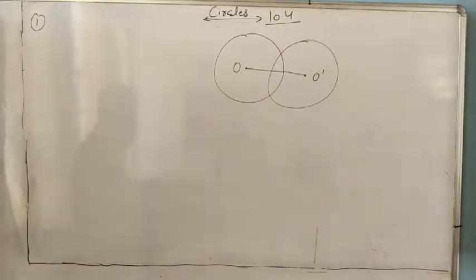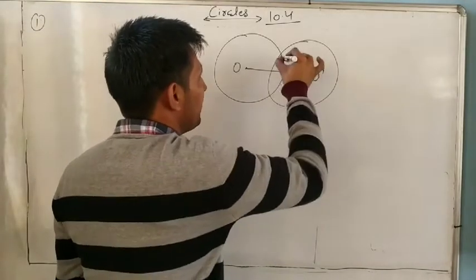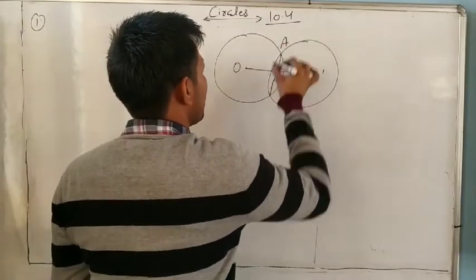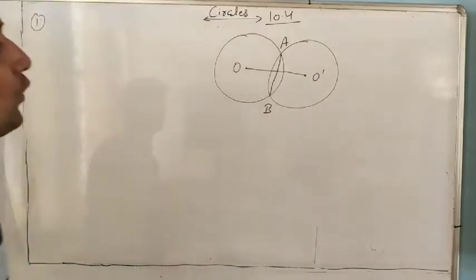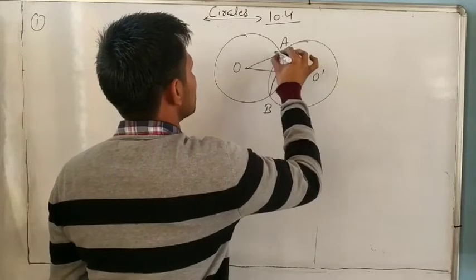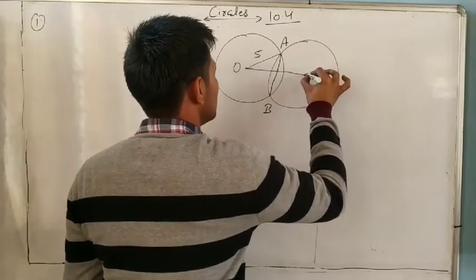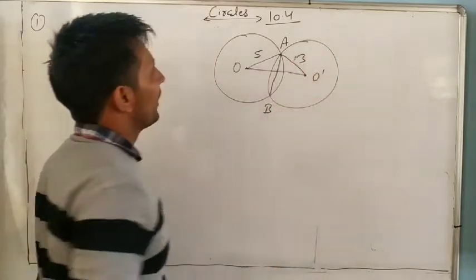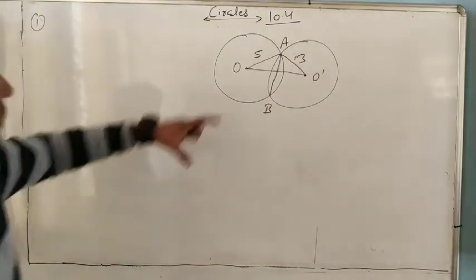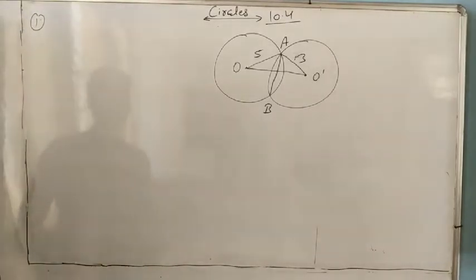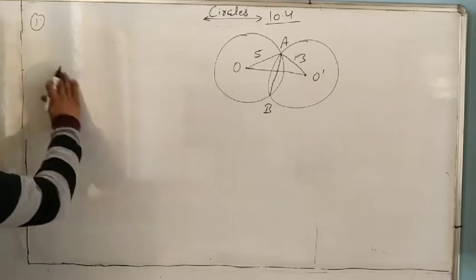Next, find the length of the common chord. A common chord is a chord of both circles, A and B. So we have to find the length of AB, and we know OA is the radius, 5 cm, and the radius of the second circle is 3.